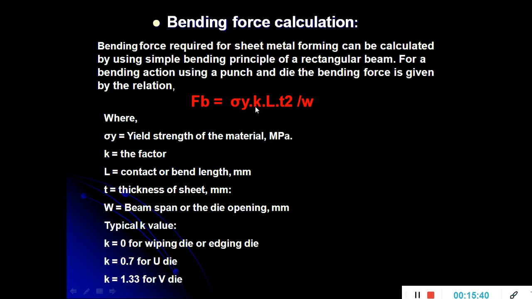So typical values for the constant factor K are 0 for the edging die, 0.7 for the U die, and 1.33 for the V die. So bending force is nothing but the force required to deform the material with the help of a punch when it applies the force on the sheet metal through the cavity of a die.